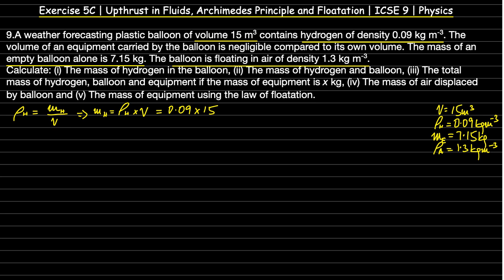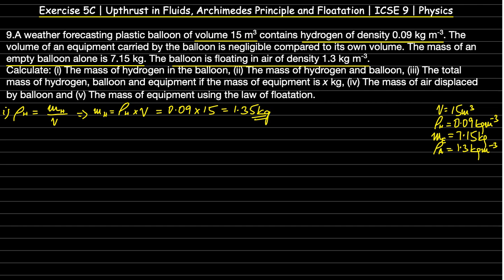So 0.09 into 15 gives me 1.35 kilograms. So we have got the mass of hydrogen as 1.35 kilograms. So we have got the first part of the question.